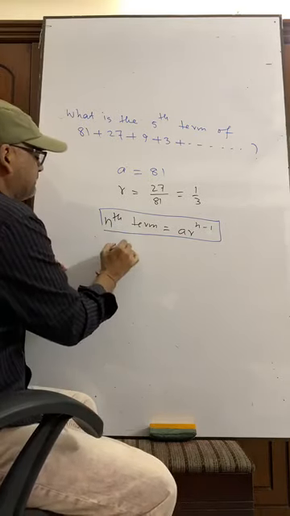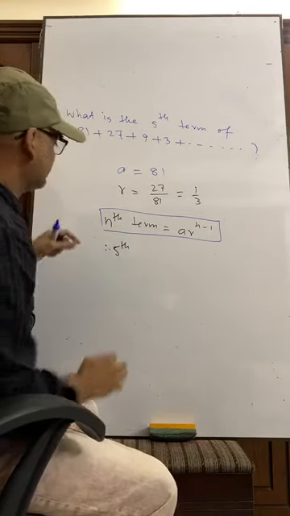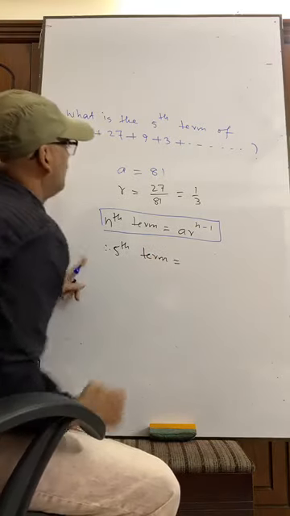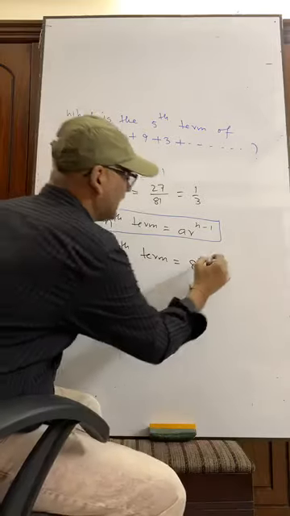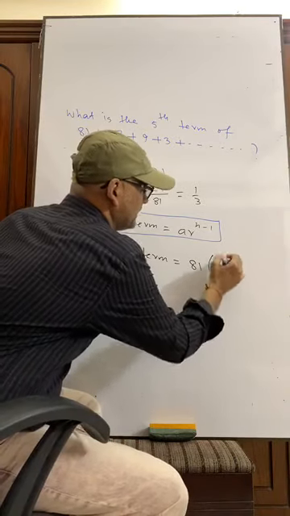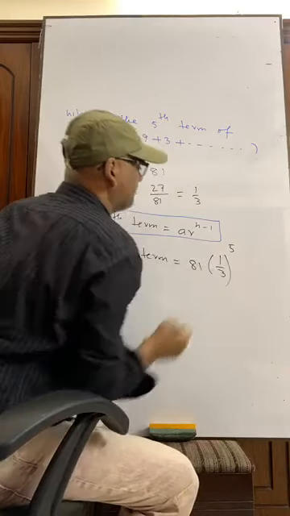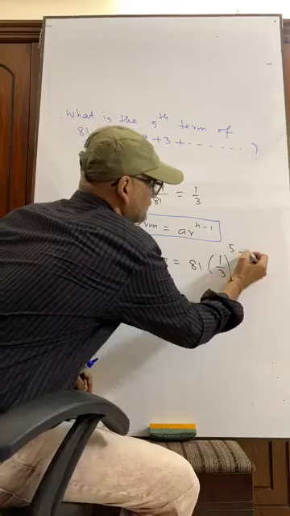Therefore, the fifth term of the series is equal to, what is A? A is 81. What is R? R is 1 by 3. What is N? N is 5. N is 5 minus 1.